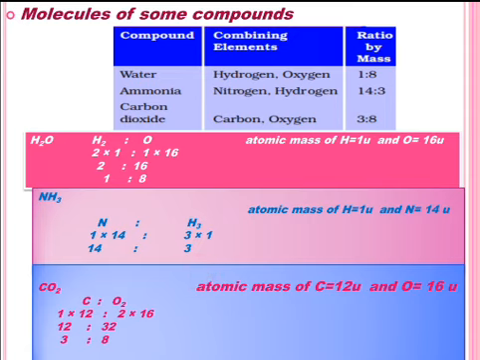Similarly, you can find the ratio by mass of carbon dioxide, in which there is one carbon atom and two oxygen atoms. Atomic mass of carbon is 12U and oxygen 16U. So multiply one atom of carbon with its atomic mass 12 and two atoms of oxygen with its atomic mass 16. The ratio comes to be 12:32 and the simplest whole ratio will come out to be 3:8. It means the ratio by mass of carbon dioxide is 3:8.